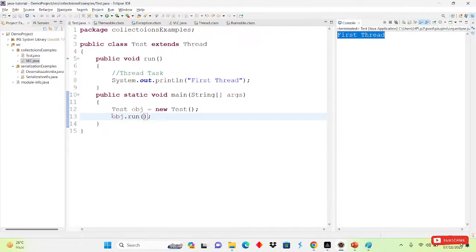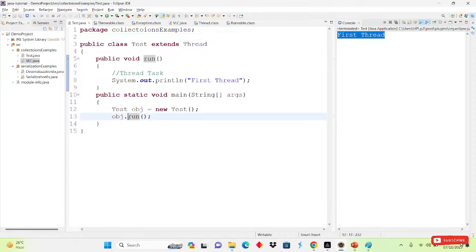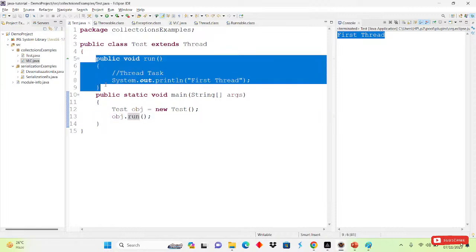If you declare the run method here and extend Thread also, and you call this run method with the help of object.run, then this class will behave like a normal class and this method will also behave like a normal method. It will not be considered a thread.